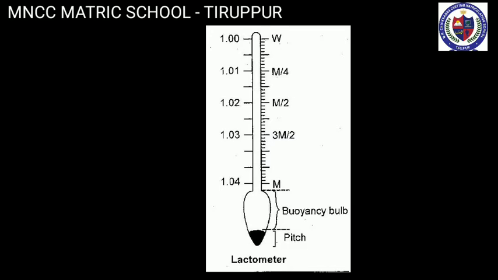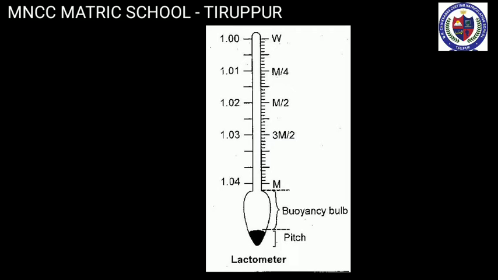Now let's learn about lactometer. One form of hydrometer is the lactometer, an instrument used to check the purity of milk. The lactometer works on the principle of gravity of milk. Inside the lactometer, there may be a thermometer extending from the bulb up into the upper part of the test tube where the scale is located.